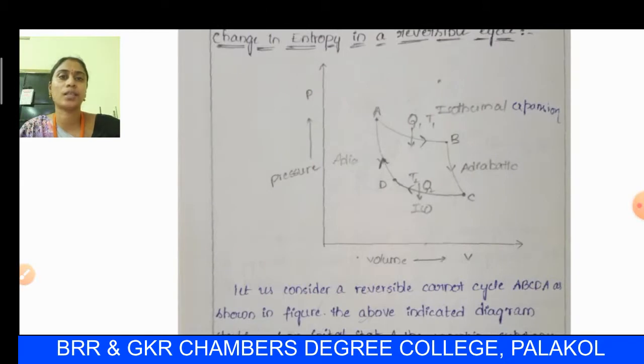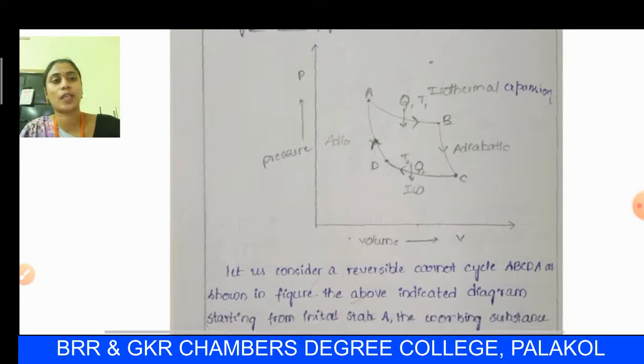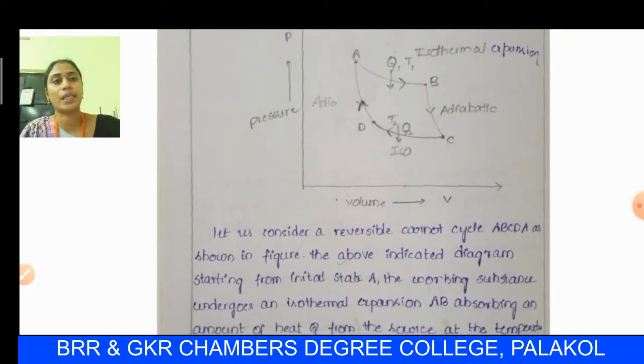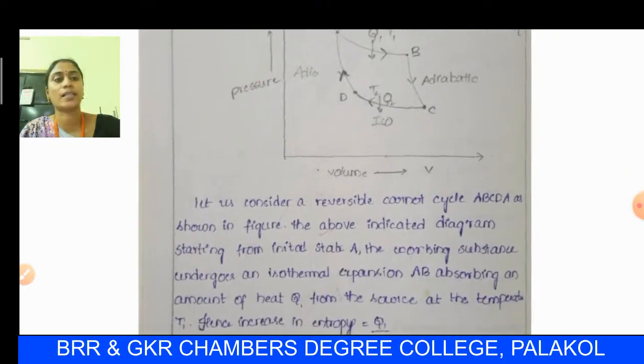For explaining this, we are considering a Carnot cycle ABCDA along a PV indicator graph. Here, in the PV graph plotted, volume is taken along the x-axis and pressure along the y-axis. The cycle ABCDA is a reversible Carnot cycle, as shown in the figure.